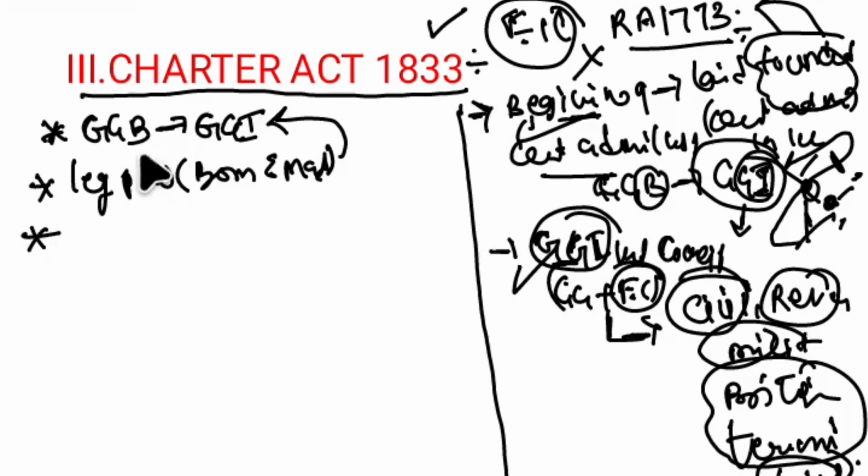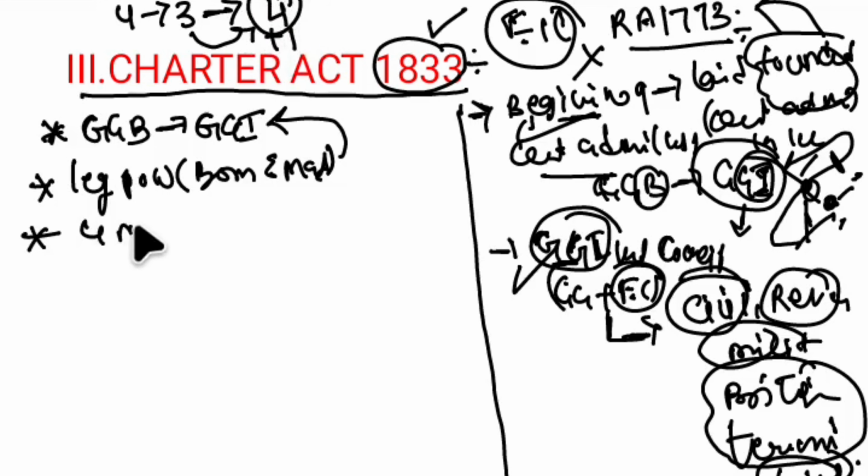Previously the Executive Council members were 4. Through the British India Act it became 3, and the 1833 Act added one more member, so now it is again 4. So 4 members were present in the Executive Council, and the 4th member included in this act was the law member.